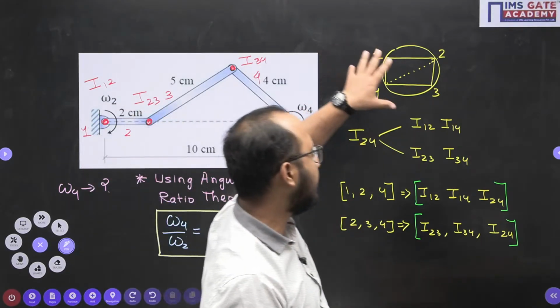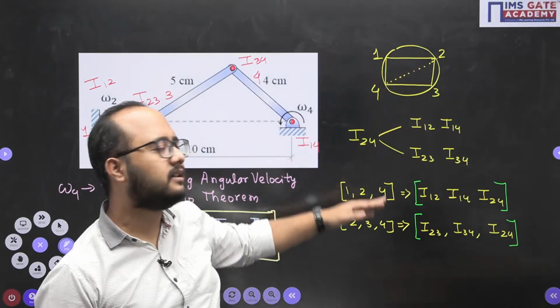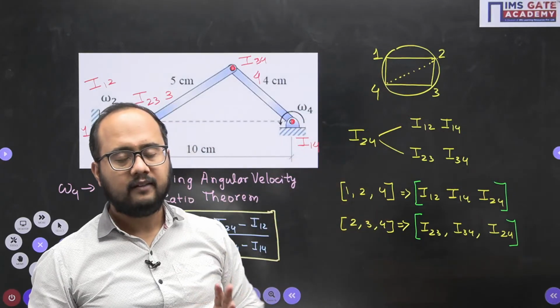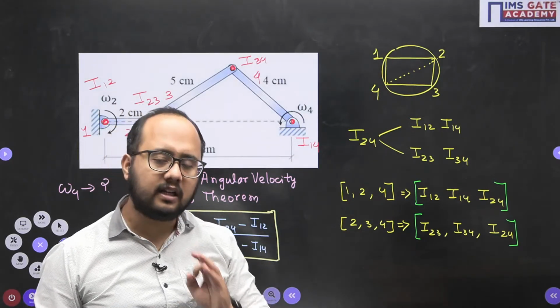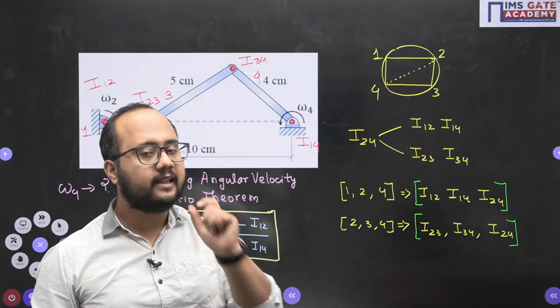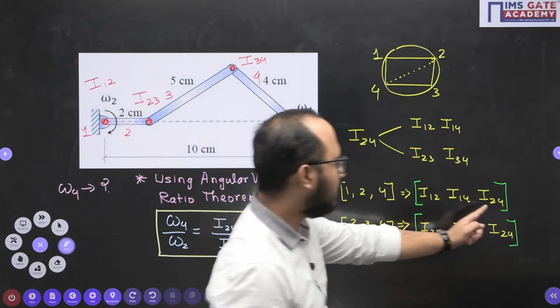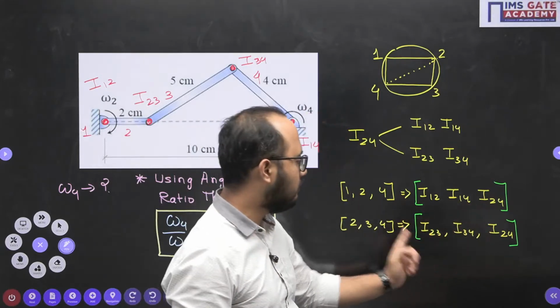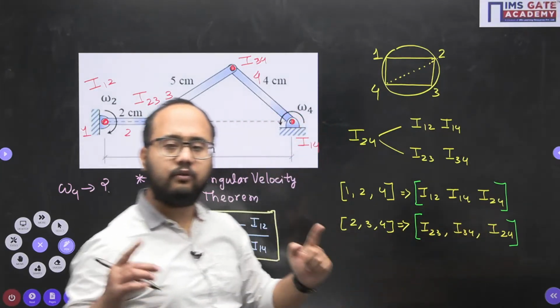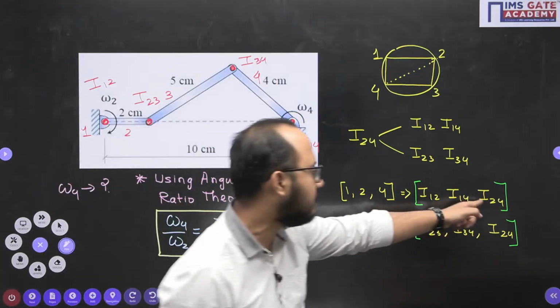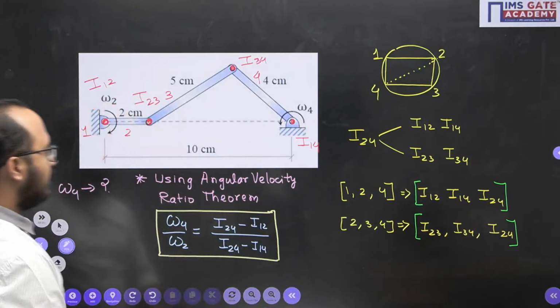The whole concept behind this trick is Kennedy's theorem: whenever three bodies are under relative motion with respect to each other, their I centers will be in a straight line. So I12, I14, I24 is one straight line; I23, I34, I24 is another straight line. Wherever both lines intersect, the common point is I24. Now see.